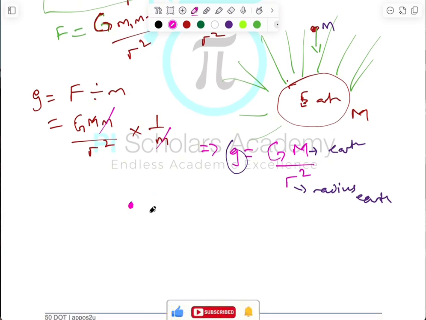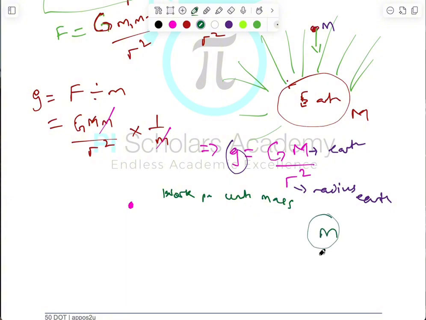The definition says that it is the work done per unit mass in bringing a small test mass, that is, I'm bringing this particular mass from infinity to this point. So the work I will do per unit mass to bring this mass from infinity to this point is known as the gravitational potential, and it is always represented using the letter V.